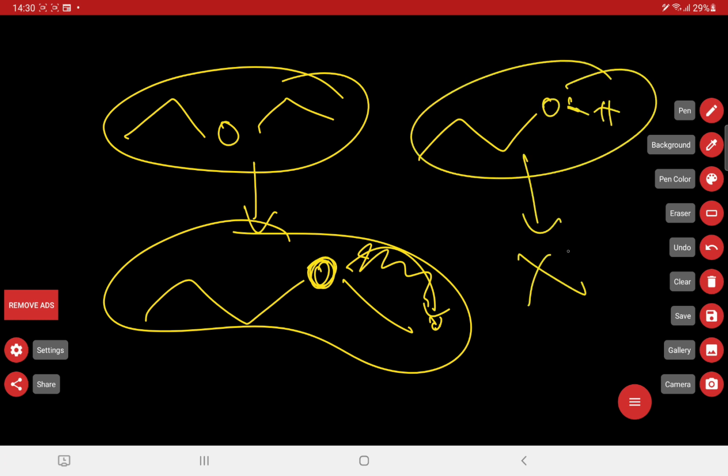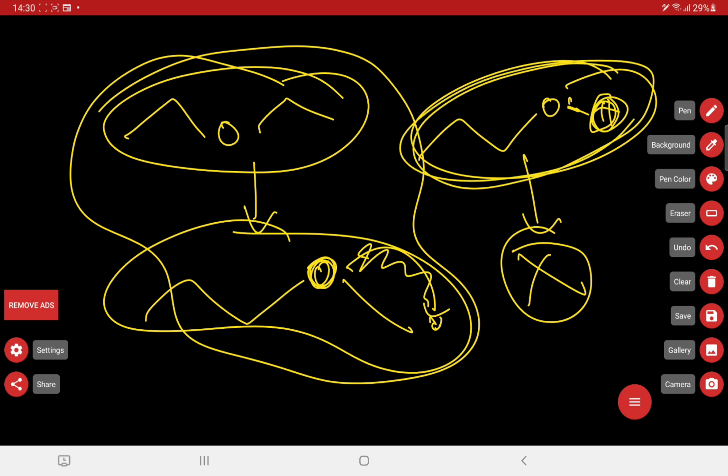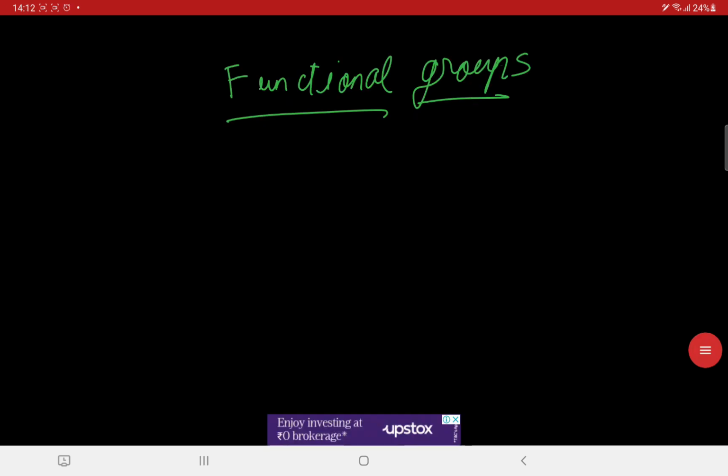Now this is not an ether because it has a hydrogen group over here. Okay, now you should be quite acquainted with these things, and you should be acquainted with this concept also. So now let us move on to the next part. Okay, so now we come to the functional groups. This is a very essential part, so please pay attention over here.